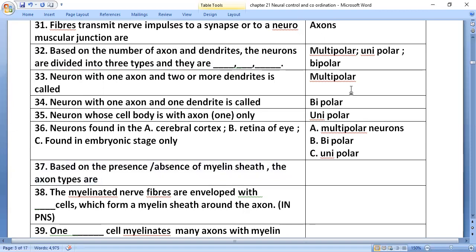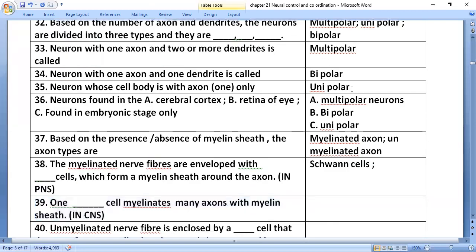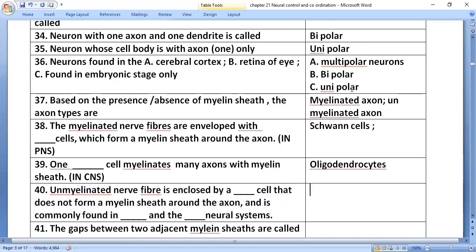Based on the presence or absence of myelin sheath, the axon types are myelinated axon and unmyelinated axon. The myelinated nerve fibers are enveloped with Schwann cells, which form a myelin sheath around the axon in the PNS. In the CNS, the myelin sheath is secreted by oligodendrocytes, which myelinate many axons.